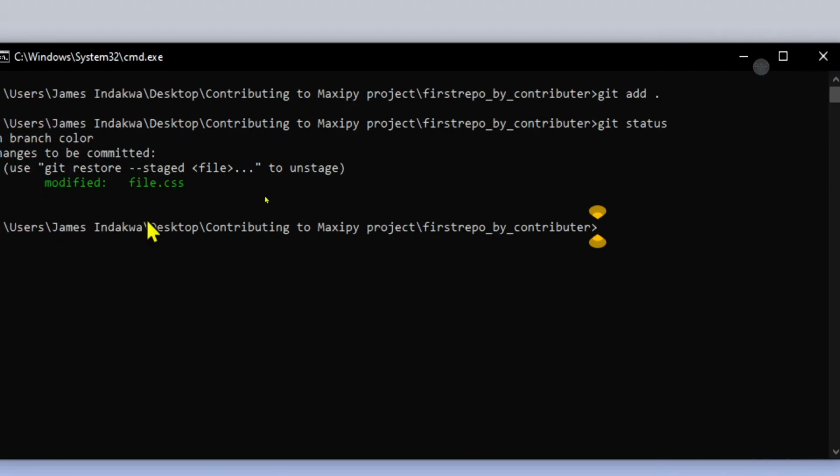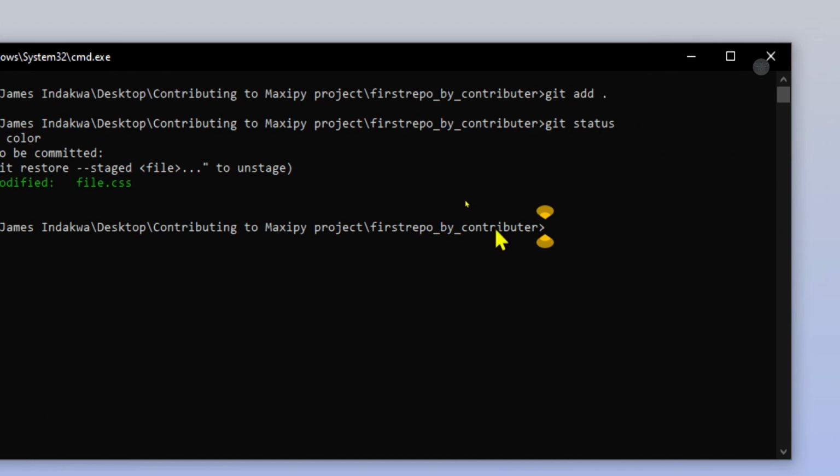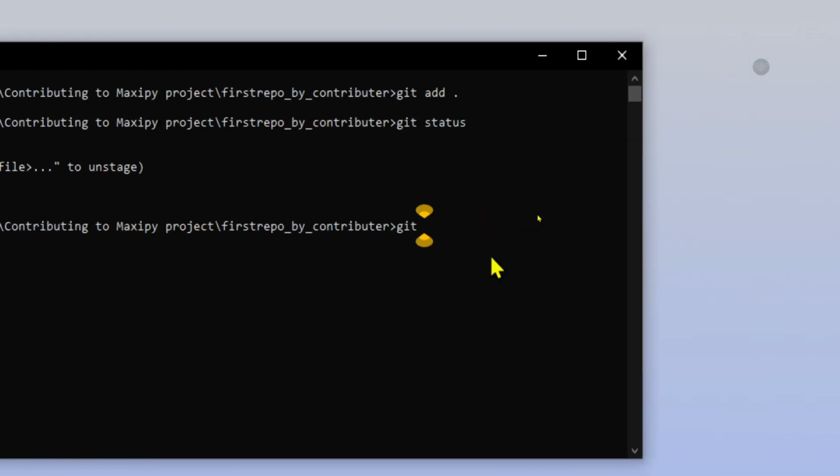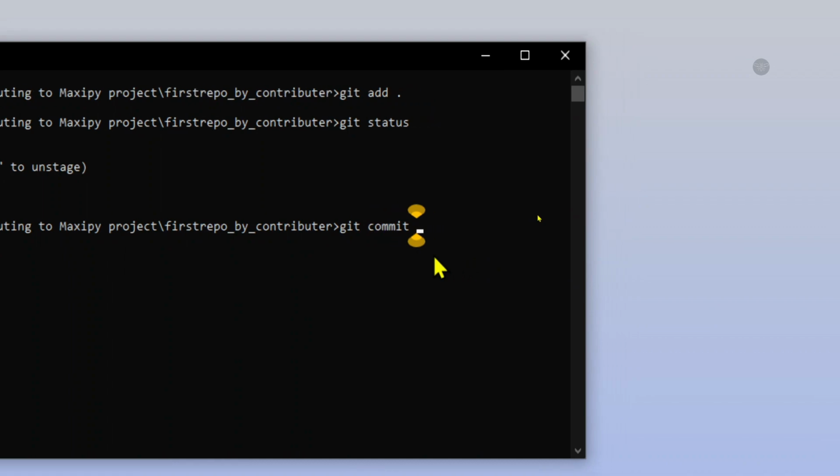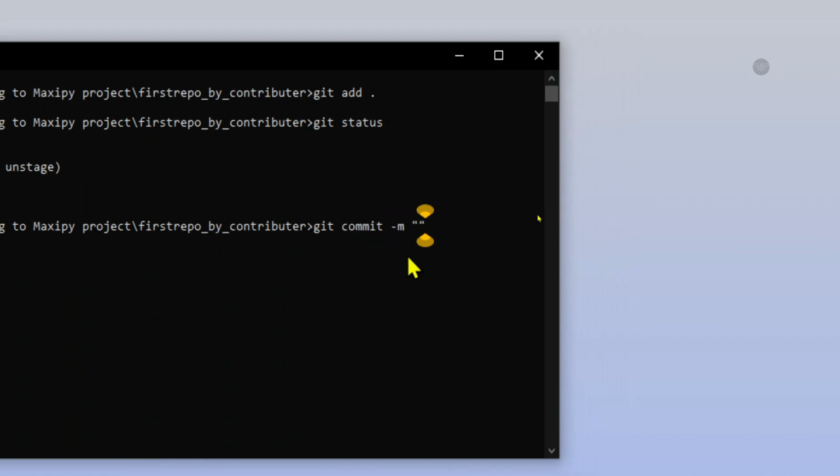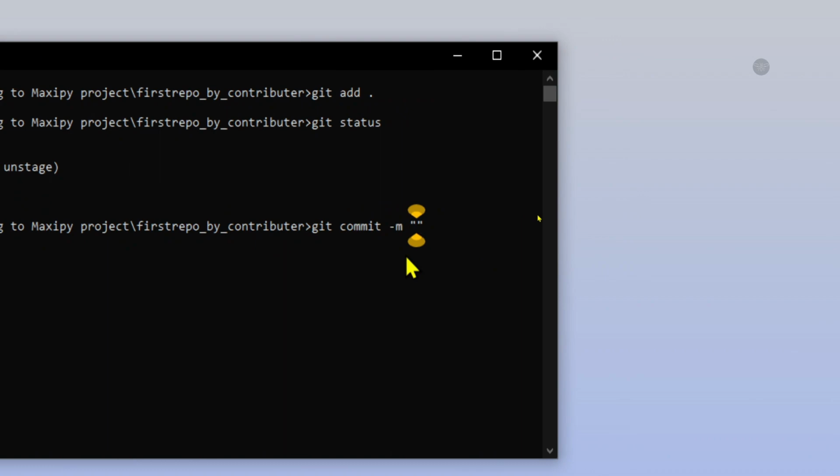You can see the modified file is file.css. After adding the changes, you need to git commit -m, and then you need to make a note of what you have done in this project.